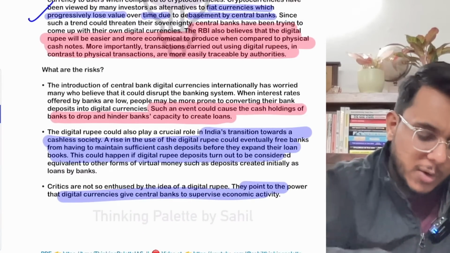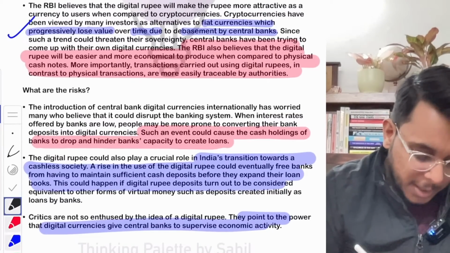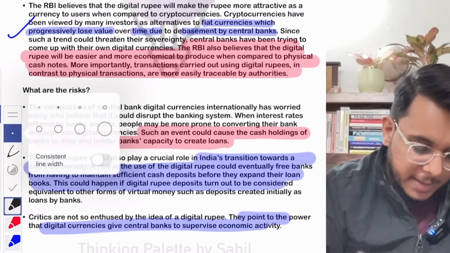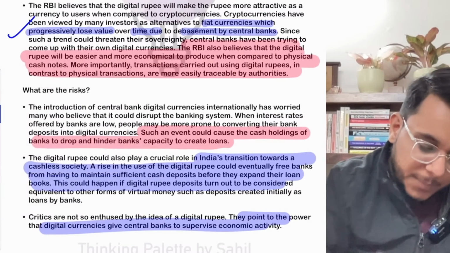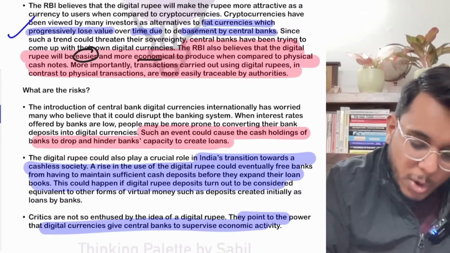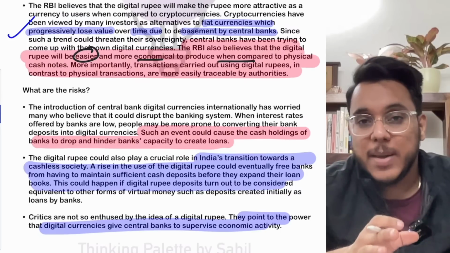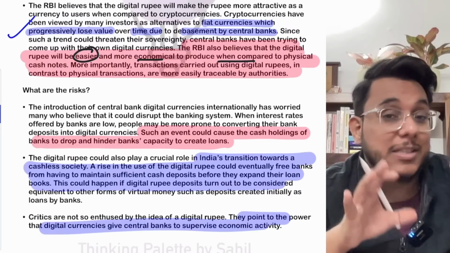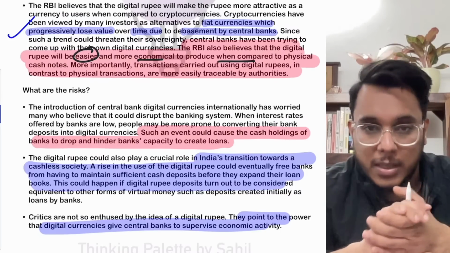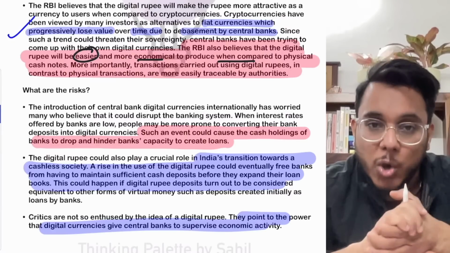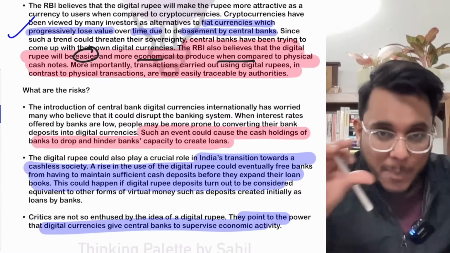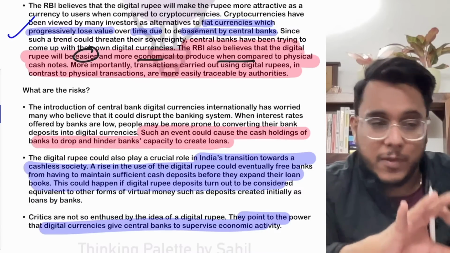Moreover, the Reserve Bank of India is saying that we are bringing this currency so that it is easier and more economical to produce. Now you see, when notes and coins are being manufactured, there is a lot of production cost involved. There is a soil rate. Soil rate is the rate at which a paper currency will be abandoned.